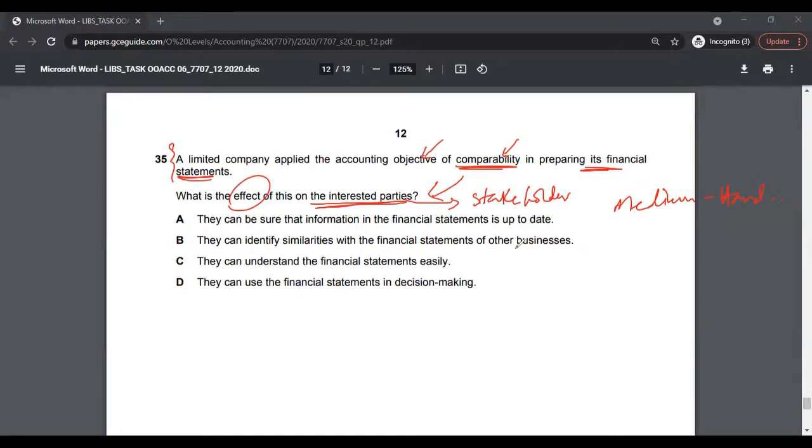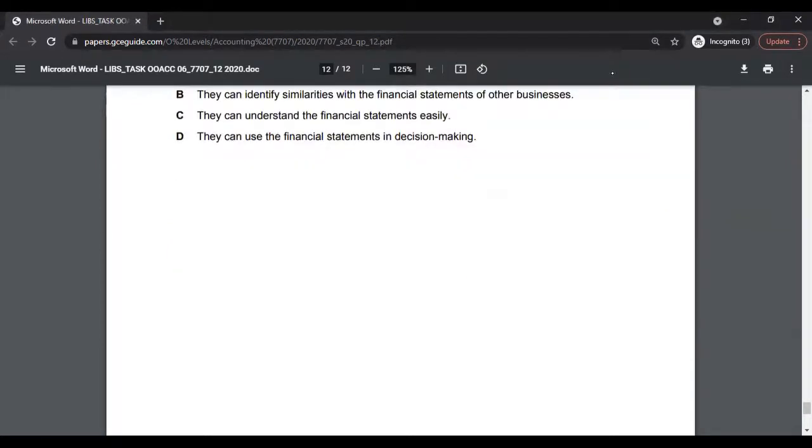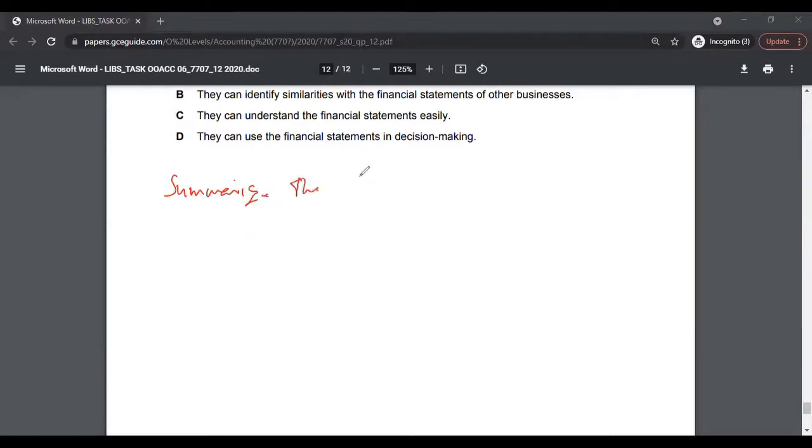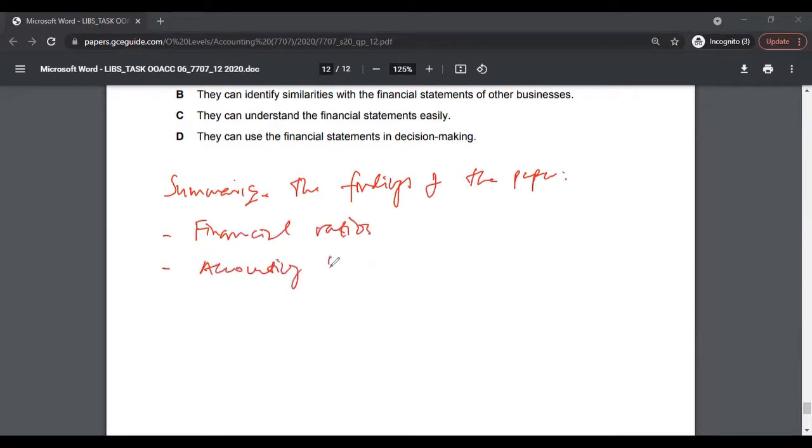Generally speaking, if we try to summarize the findings of the paper: you should know financial ratios. You should know accounting principles.